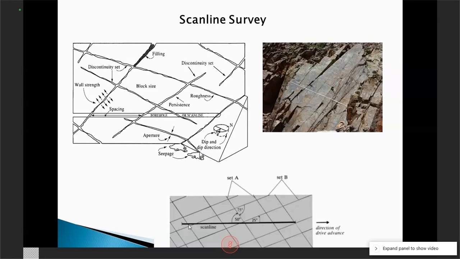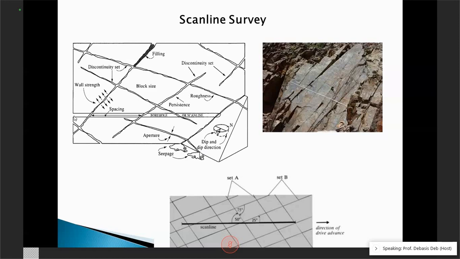By counting how many joints it has cut per unit length. Like this is 3 meters, so in 3 meters we got 15 joints, so per meter 5. Using this property, we calculate the RQD. Using this, we calculate RQD.